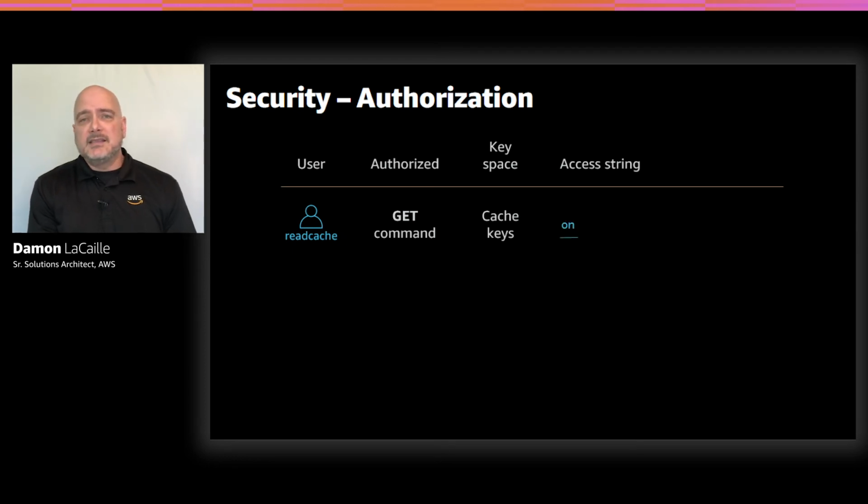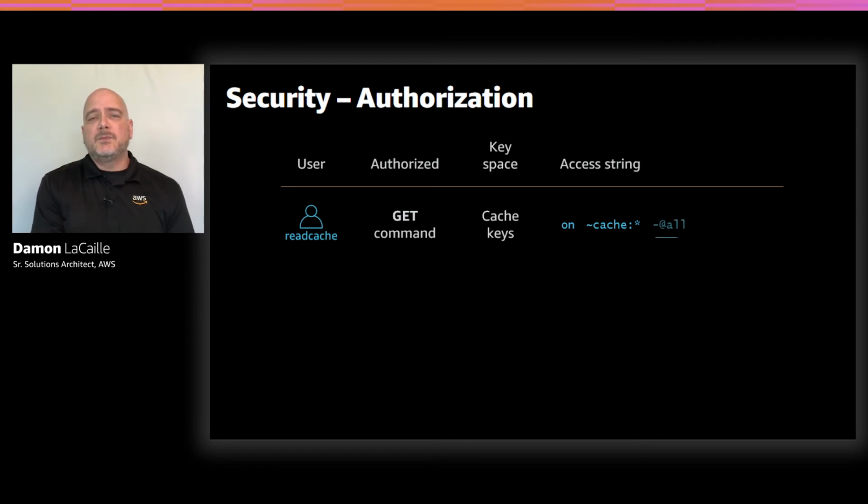And if we modify an existing user and use the value off, that actually means that existing connections are going to be maintained, but new connections are not going to be allowed. This is different than if you actually removed or deleted a user. Any existing connections then will actually be terminated, and that account will be deleted at that point. So the next field in this example is showing the key space that the user is authorized to access. Here we're limiting key access to any key that begins with cache colon. So if a key begins with that pattern, this account is going to have access to it.